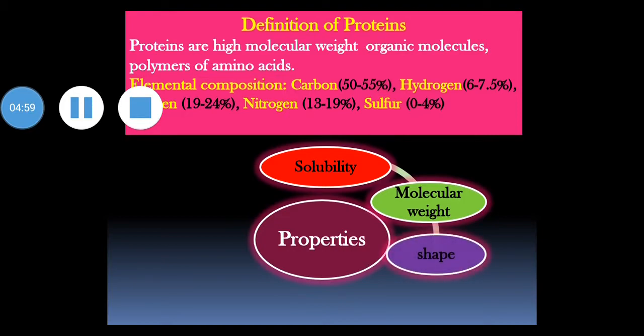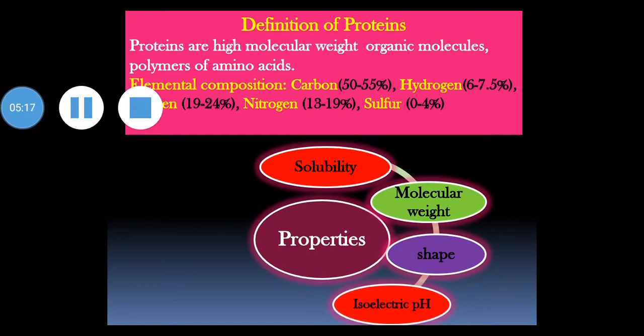Next is shape. There is wide variation in protein shape. It may be globular, an example is insulin. It may be oval, an example is albumin. It may be fibrous or elongated, an example is fibrinogen.